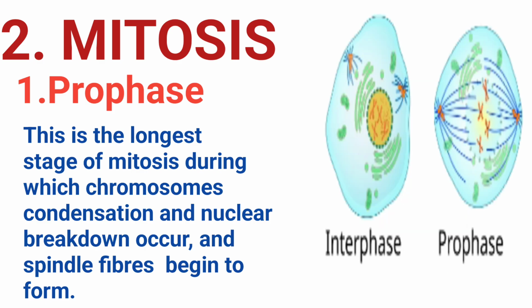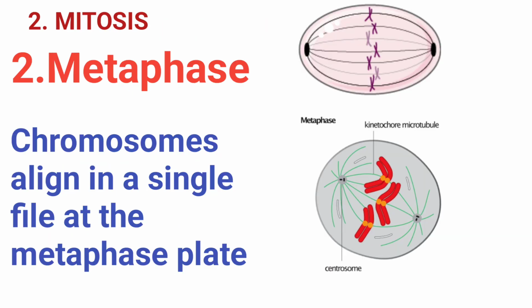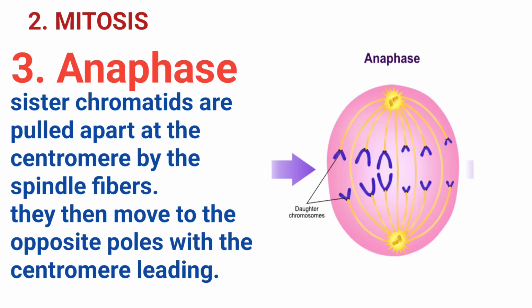The cell then enters into metaphase, which is the middle stage. During metaphase, the chromosomes, which consist of paired sister chromatids, align in a single file along the metaphase plate, that's the equator or the middle of the cell. The spindle fibers attach to the kinetochore of each sister chromatid before proceeding, ensuring accurate division. The cell then enters anaphase. During this stage, the sister chromatids are pulled apart at the centromere by the spindle fibers.